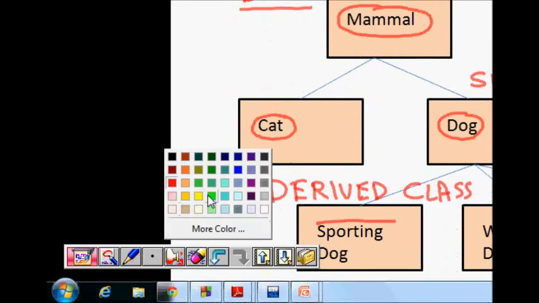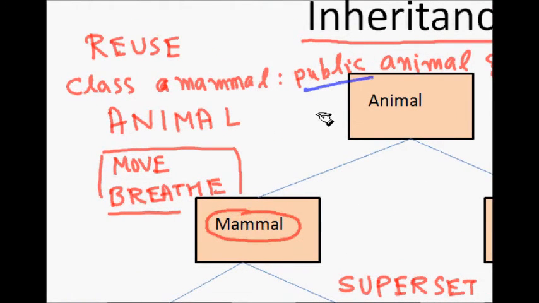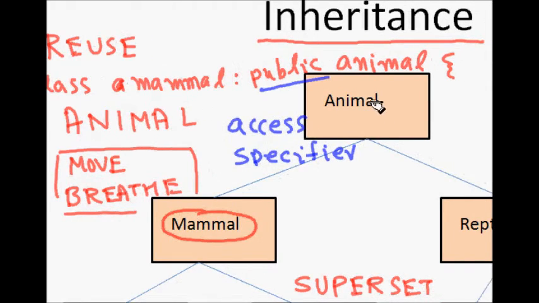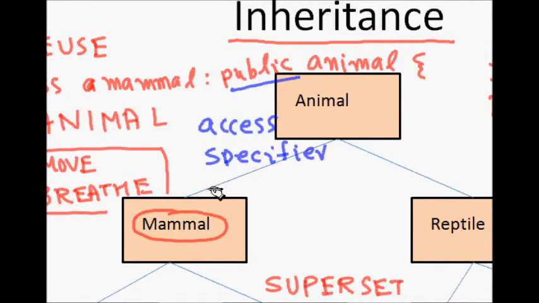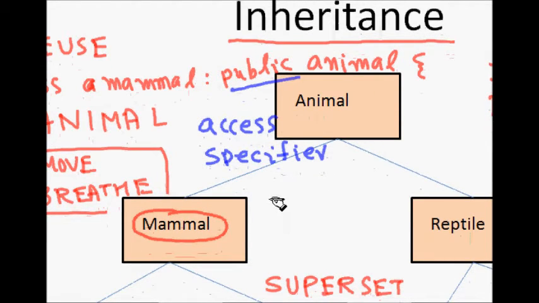So you write the class name, then a colon, then the access specifier. It can be public, and it can be private also. This access specifier tells us what kind of inheritance it is. So this defines our inheritance.